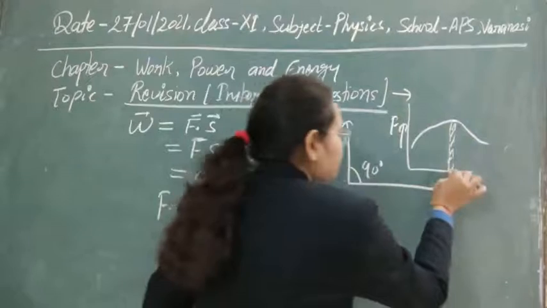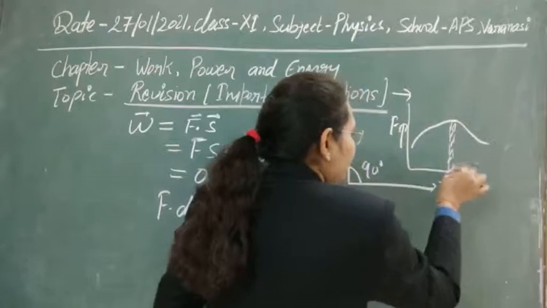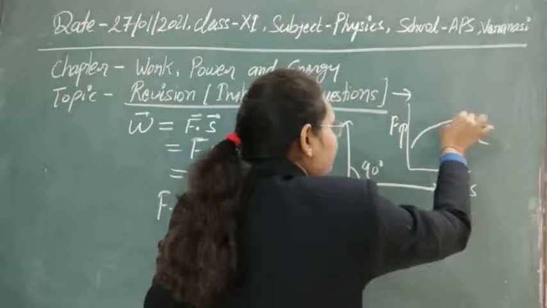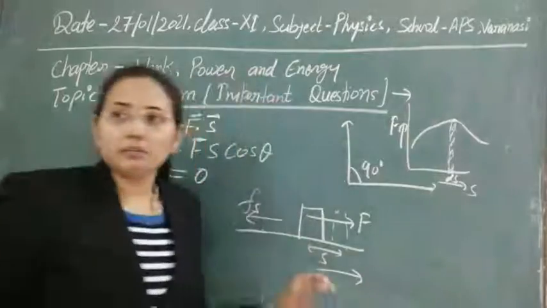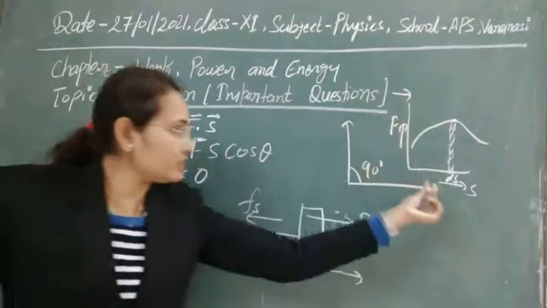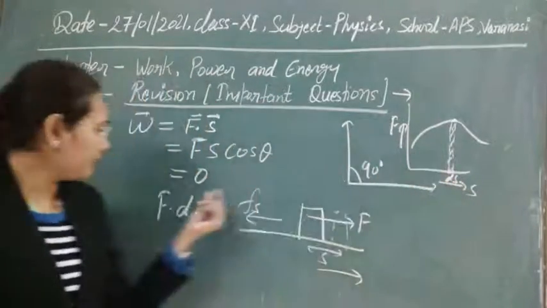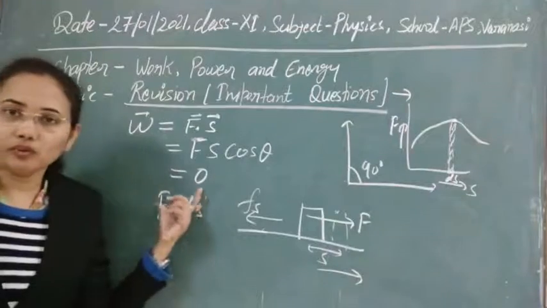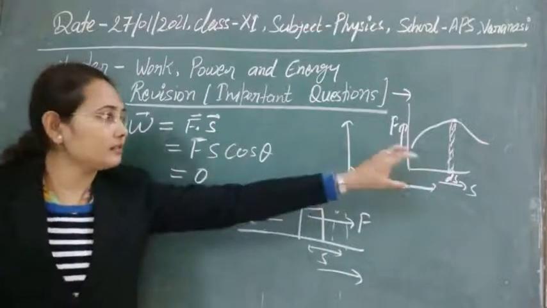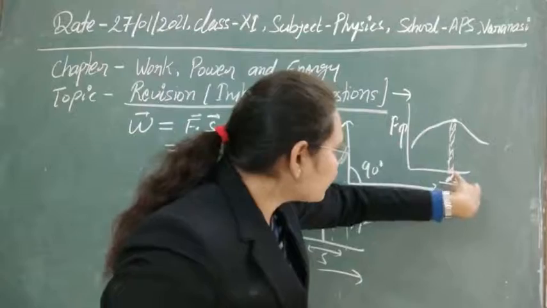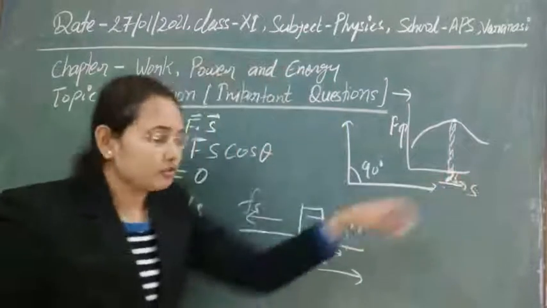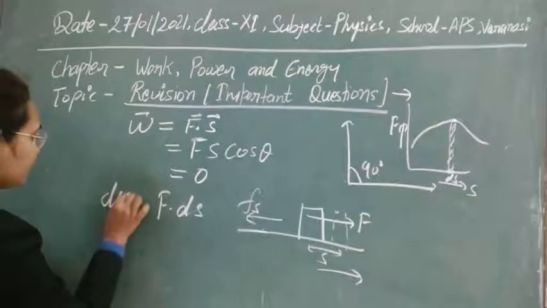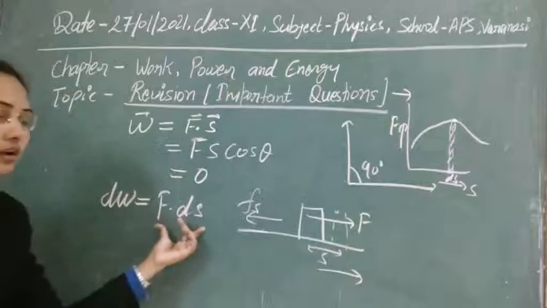For this displacement ds, the force is nearly constant, so for this small displacement ds the force is uniform. So what will be the work done in moving this displacement ds? That will be dW equal to F ds.